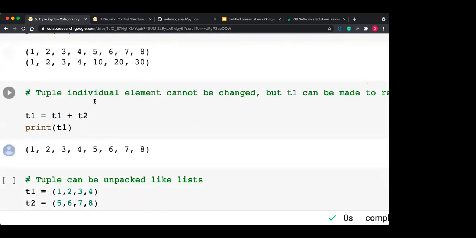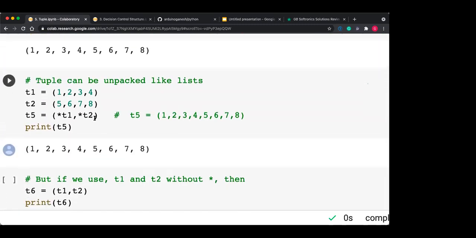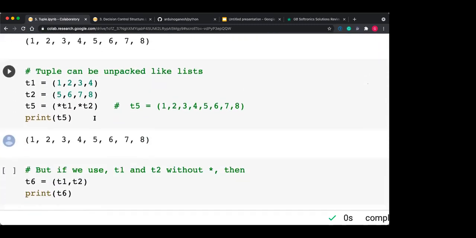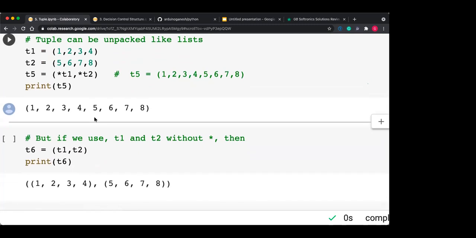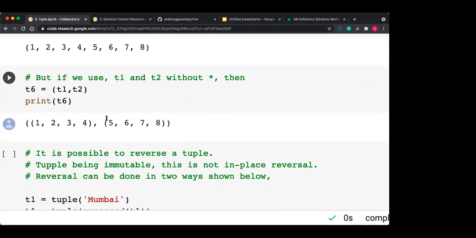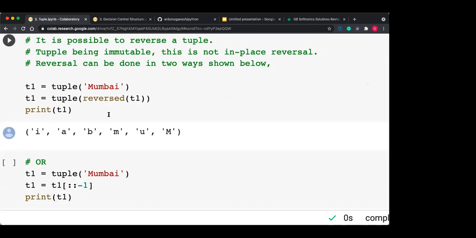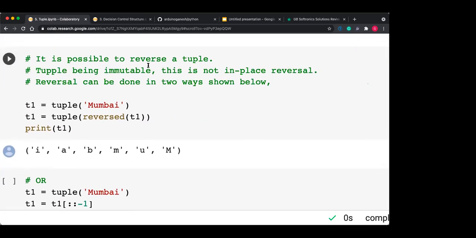Concatenation, yeah, it will do the same thing. So I'm not repeating the same thing that is available for the list. Okay, so this is also, yes, a reverse. It is possible to reverse the tuple, but how can we reverse the tuple?